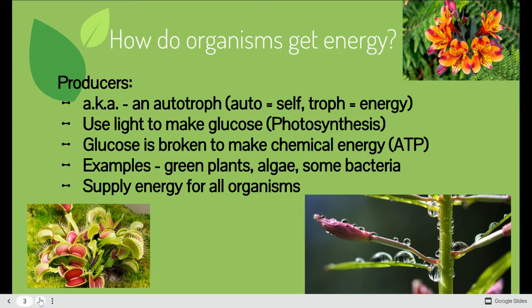Remember that producers are organisms that are going to make their own energy through the process of photosynthesis. The more grown-up term for a producer is an autotroph. So you're going to hear the term autotroph. Auto meaning self and troph meaning energy. So again, these are organisms that make their own energy. The glucose is broken down to make that chemical energy, or ATP. And we know that ATP is what we use to make our bodies go, and all organisms use it. And then you can see a couple examples there. Remember that these supply the energy for all organisms. They're the things that all organisms get their energy from. They're the only organisms that can take the sun's light and make energy.